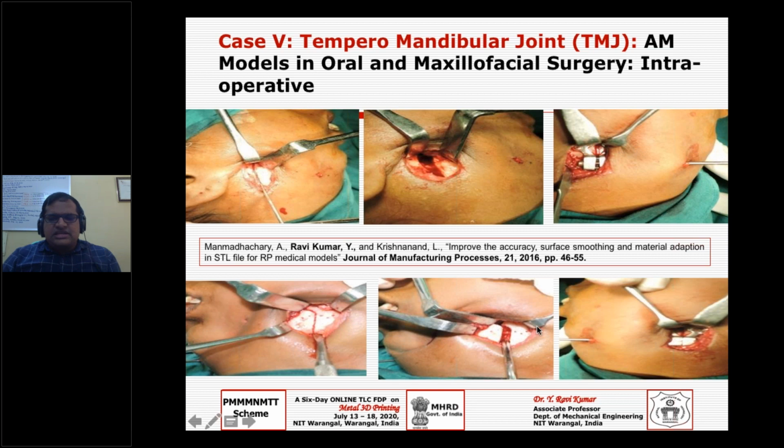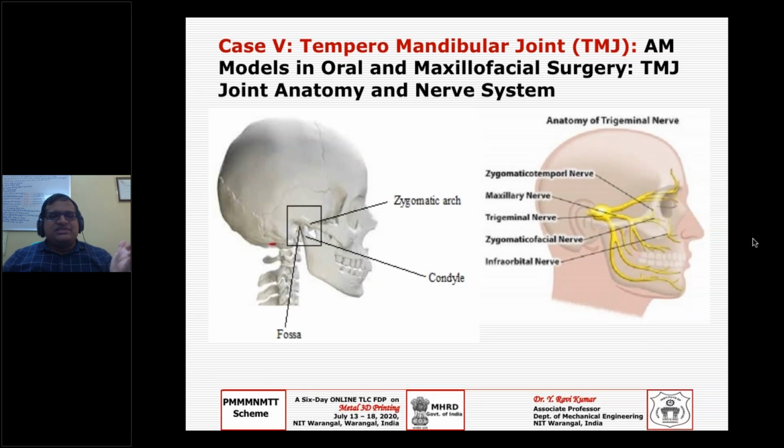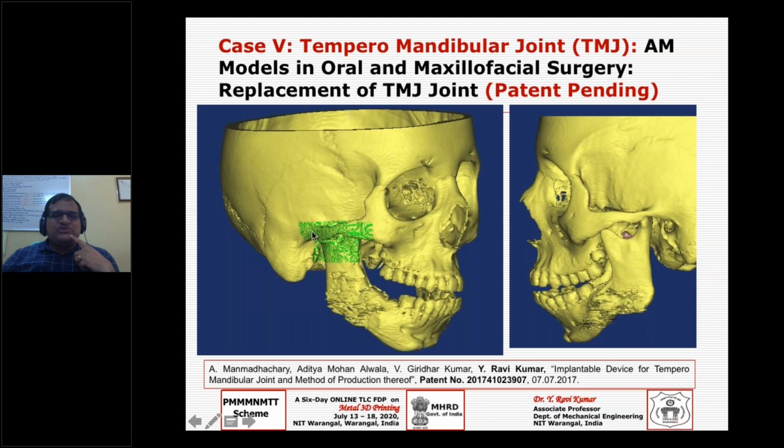This is the initial state, and after that first surgery, the teeth got aligned because of this advancement of the lower jaw. But the next biggest challenge in front of us is the TMJ. As I already explained what the TMJ is, and then you have a nose and a lot of challenge here. So this is what we need to rupture out virtually.